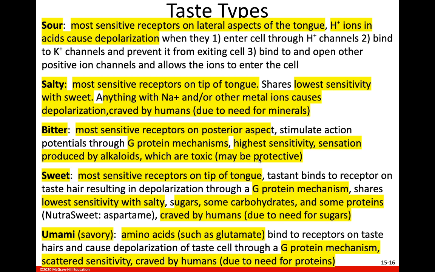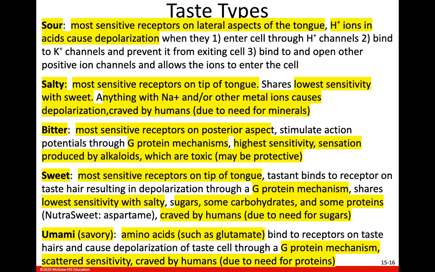We have the highest sensitivity to bitter, and this is thought to be an evolutionary adaptive mechanism because many things that taste bitter are toxic. They're poison. So we don't crave bitter. Bitter tastes bad to us. We don't crave it, and in fact, we don't like it. A lot of things that taste bitter are poison to us, so it actually protects us.